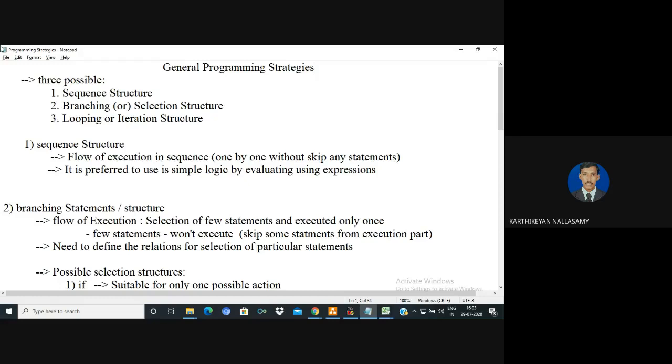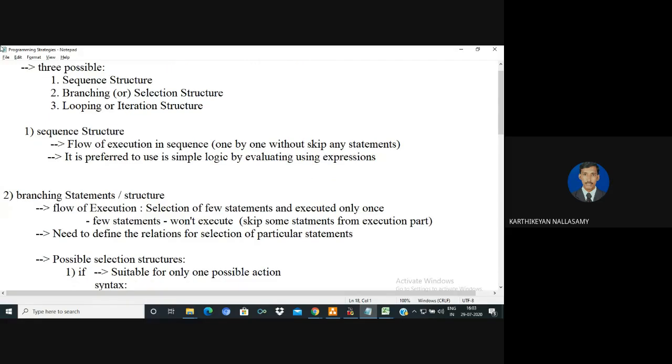There are different types of statements we have. Let me explain why, with suitable cases for selection. Let us assume that you have applied for counseling. You know that in Tamil Nadu they follow a counseling pattern. If you have applied for counseling, you are eligible to opt for only one department. Even though there are n number of departments listed, you are able to select only one department. Once you have selected one department, the other departments are not executed. That is called a selection.